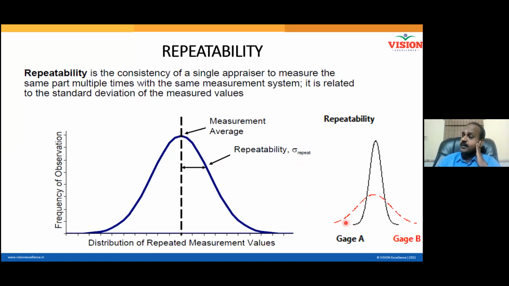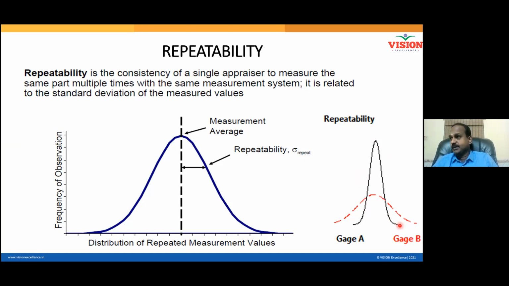See here, Pradeep's readings are indicated in red color. And now in black color, there is one more person. Let us say this is Prem Anand. Prem Anand's readings are indicated in black color. Tell me, who is more repeatable?